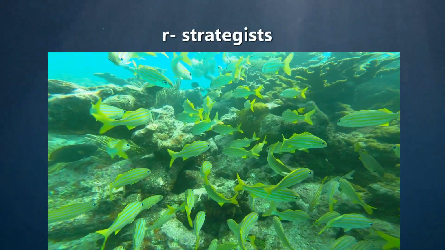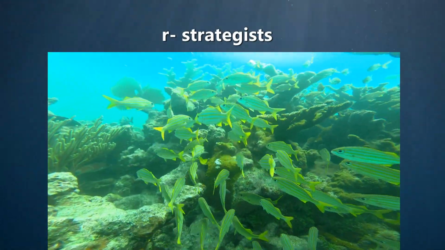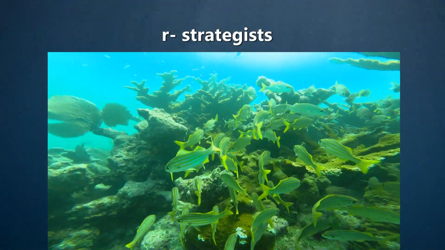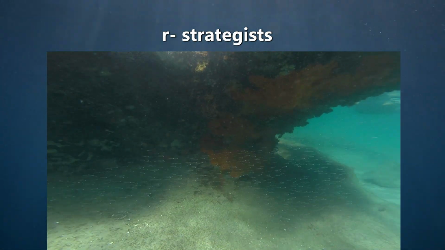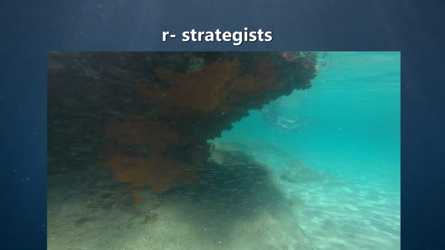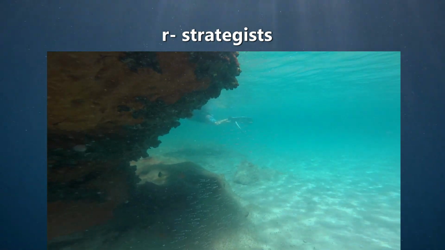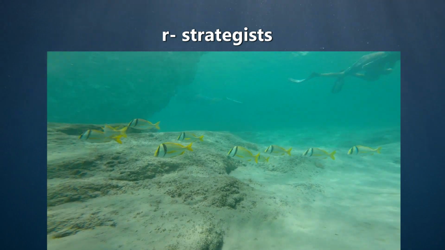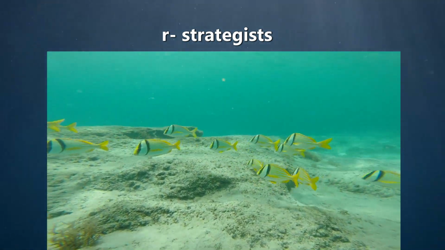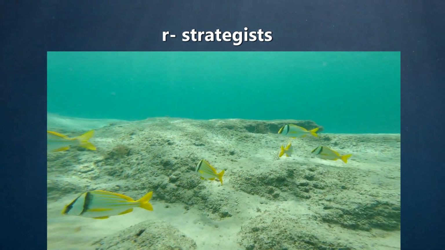The majority of fish are what we call R strategists, meaning that they base their reproductive strategy on high growth rate, or R. They want to have as many offspring as possible, but put very little energy or effort into them. That means that most of their offspring produced are not going to survive. They're going to become food for other species.